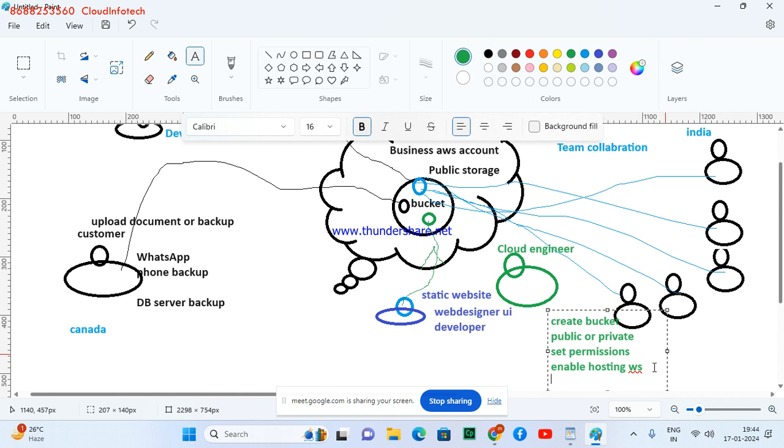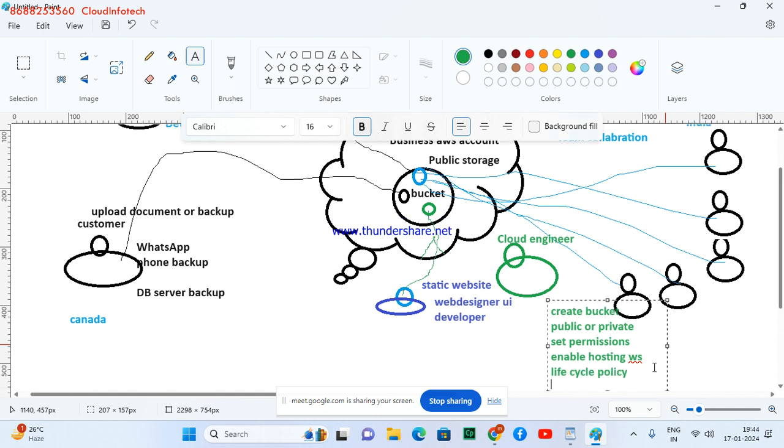And keep what? Other things, like lifecycle policy defining on a bucket.